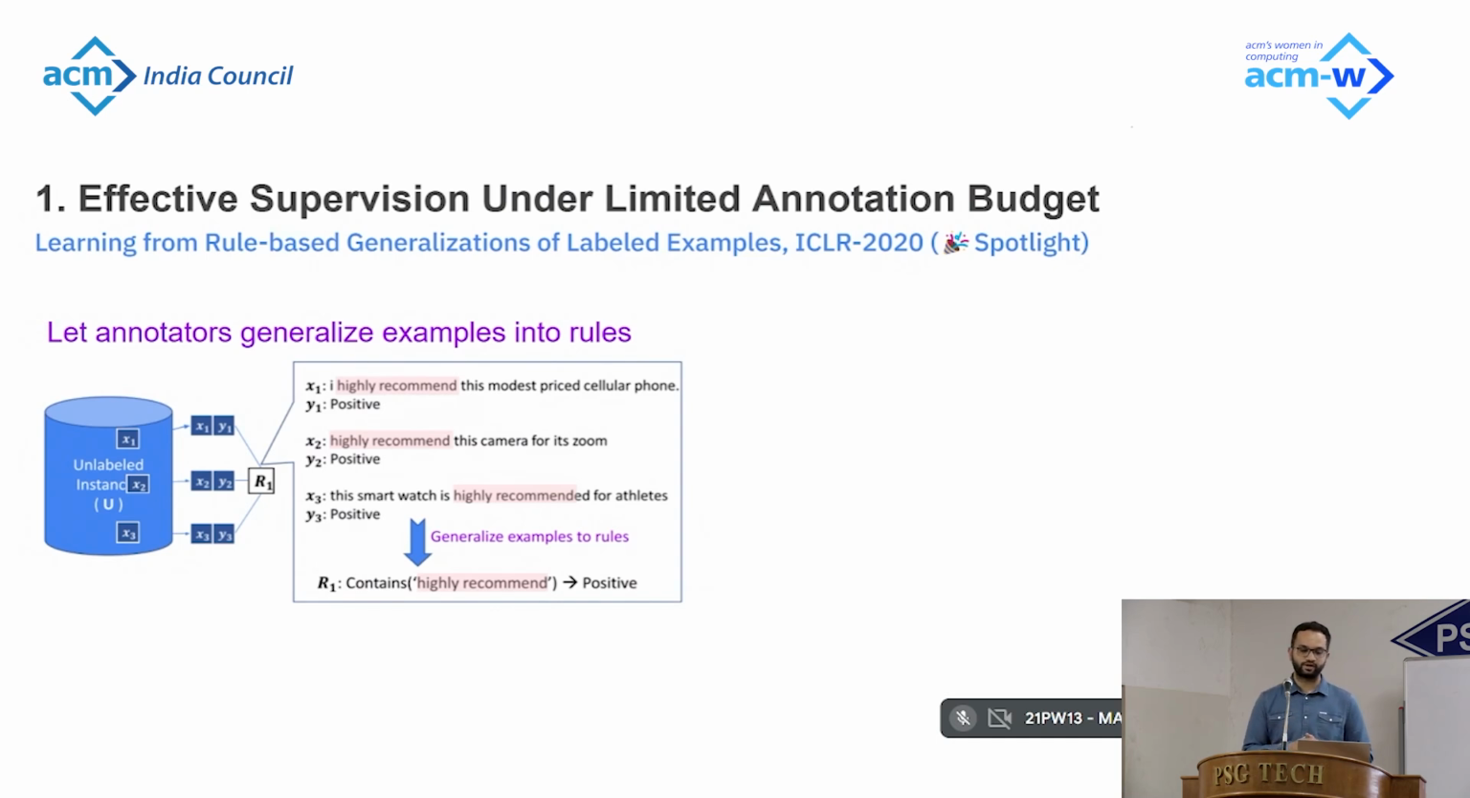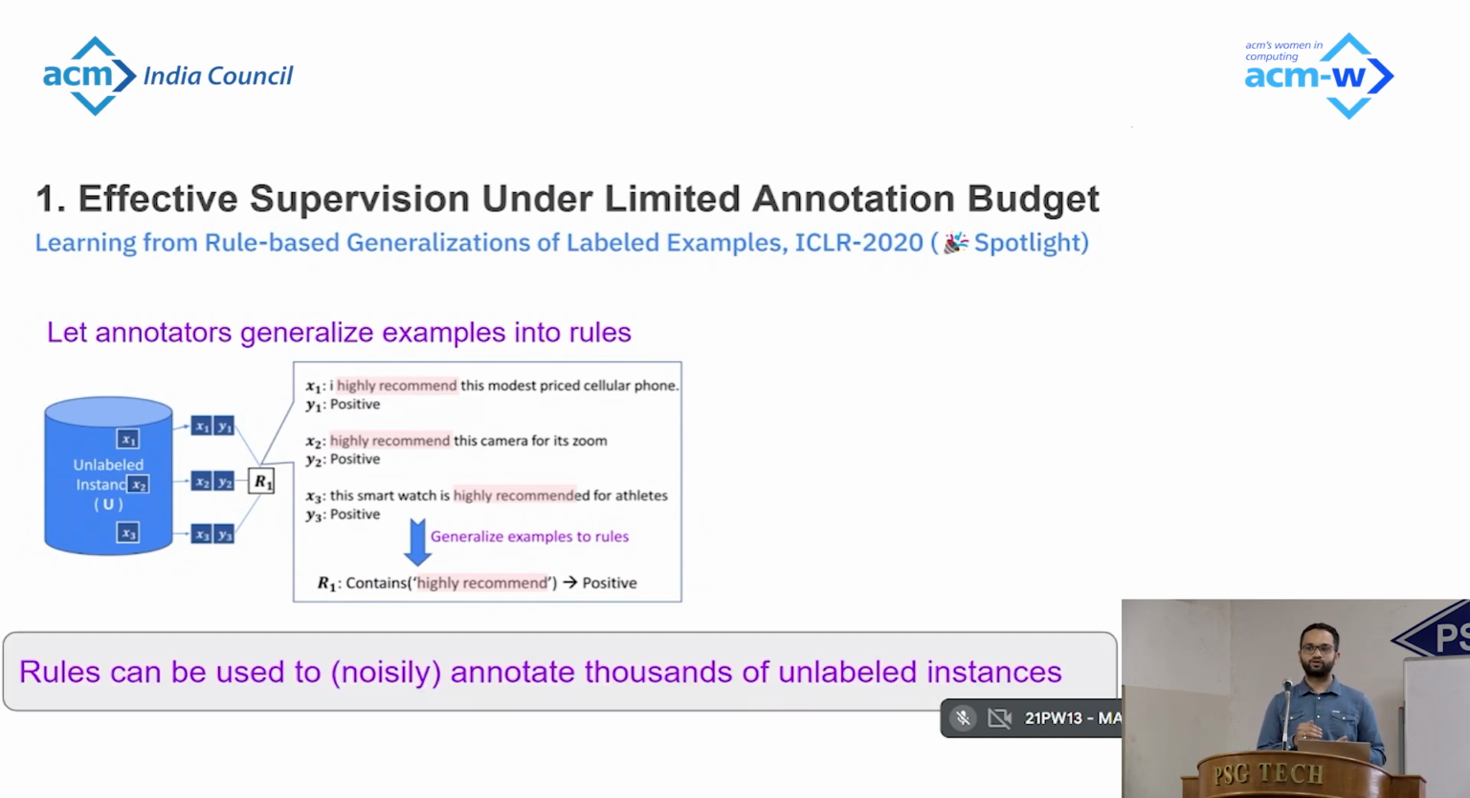For example, if a human annotator is trying to label product reviews into positive and negative, they can easily come up with a rule that if a review contains words like highly recommend, the review is likely to be positive. Although asking for rules can incur a little extra cognitive effort for the annotators, rules can in turn be used to noisily annotate thousands of unlabeled instances. And this allows annotators to label many instances in a single shot.